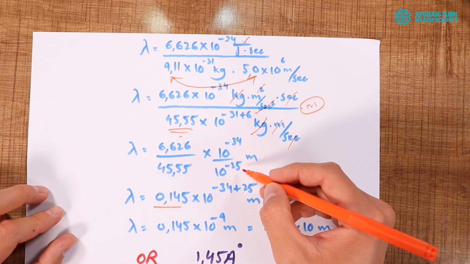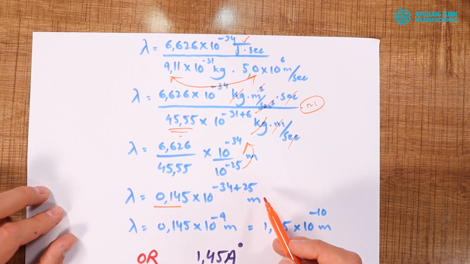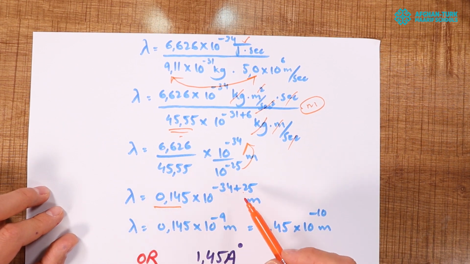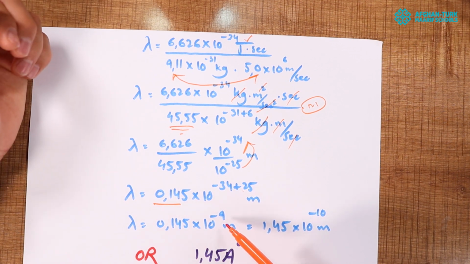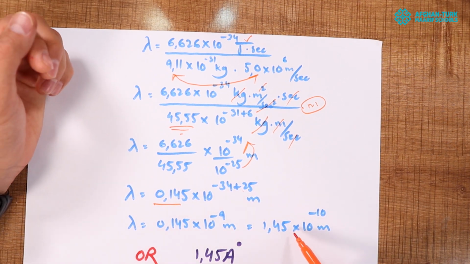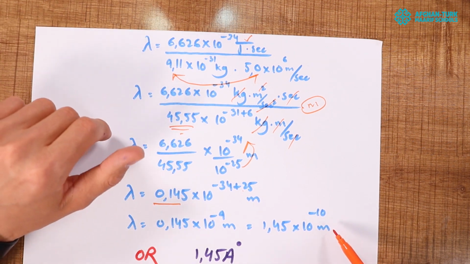If we take it to the numerator, the sign will change and it will become plus 25, and 10 to the power of minus 34 plus 25 makes 10 to the power of minus 9 meters. So it's 0.145 times 10 to the power of minus 9 meters. We can simplify it again and write it as 1.45 times 10 to the power of minus 10 meters.